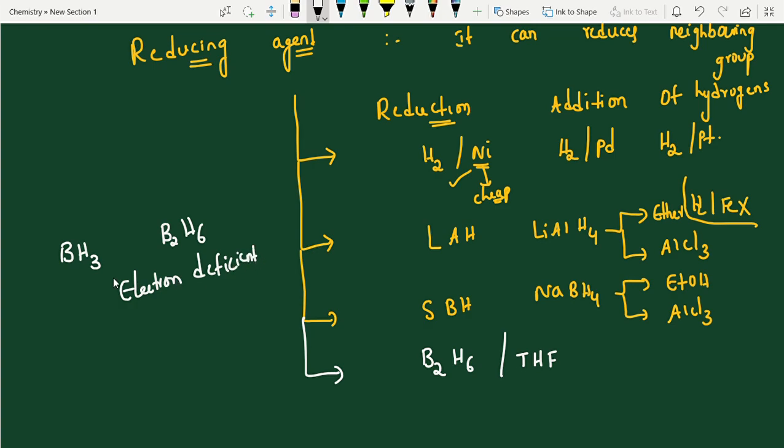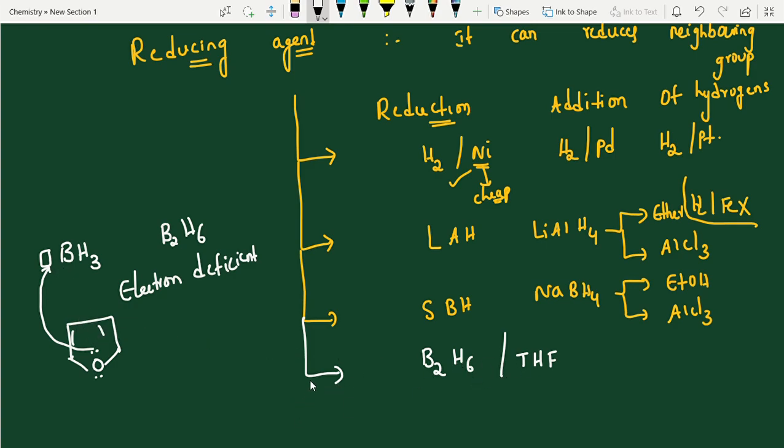Look into this. Is it electron deficient? No, it has a vacant orbital and tetrahydrofuran, THF, is nothing but tetrahydrofuran. This tetrahydrofuran gives electrons to boron. So then it can exist like this.